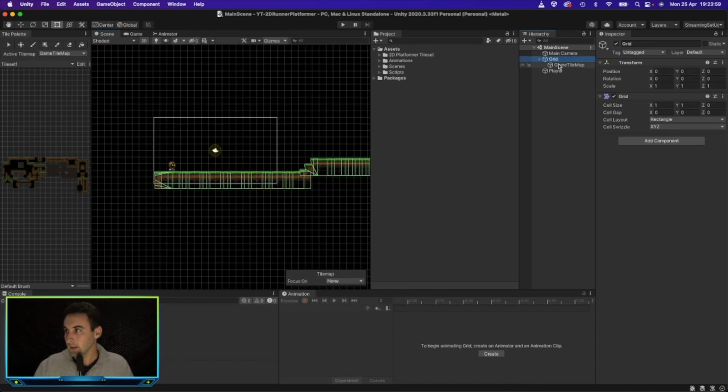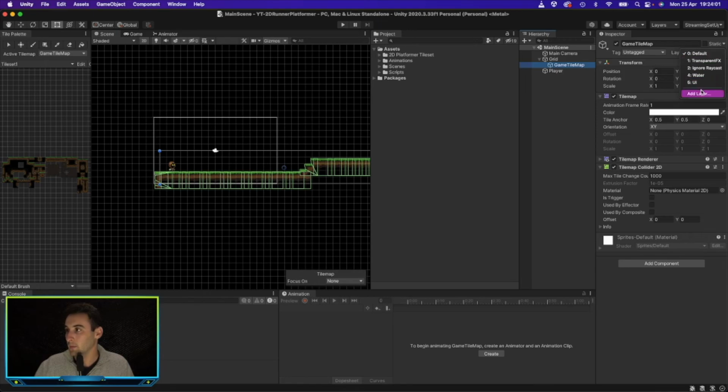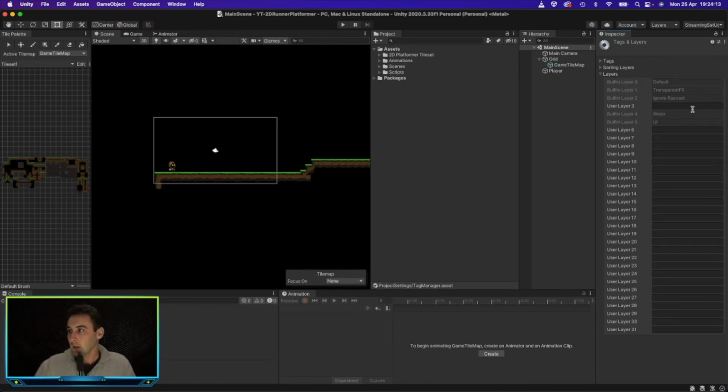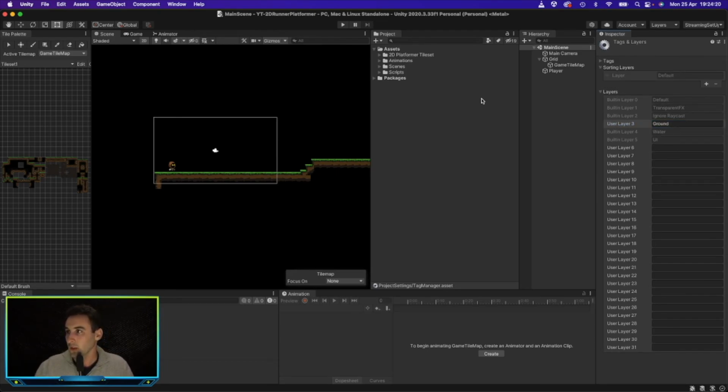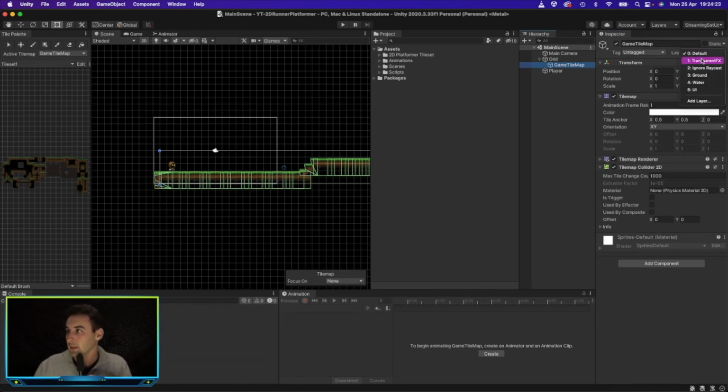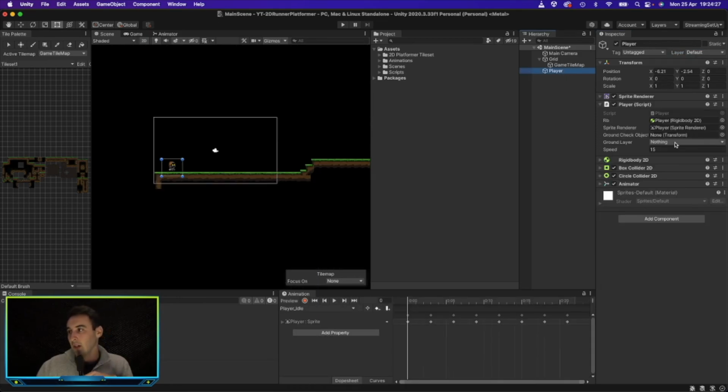So we want to add a layer to our tile map so that we can determine whether the player is on this layer. And for that, we're going to add a new layer. We will use layer 3 and we'll call this ground. So if we go back to tile map, we can select ground now, and then if we go to our player, all we need to do is in here we'll just select ground as our ground layer, which makes sense.